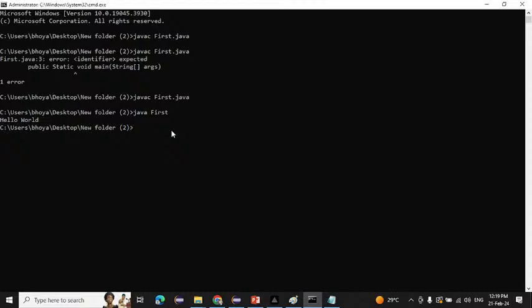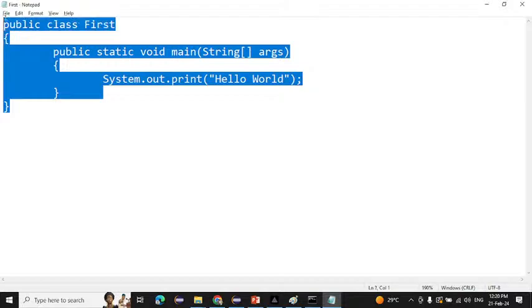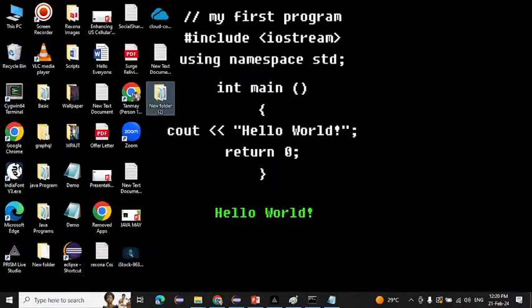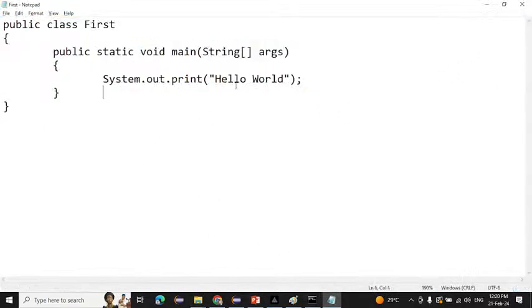Okay, easy only. Is it hard or easy? Easy only, no? You can run it. So what you need to do is simple. You can try to create a program like that. First thing you have to do is create a simple folder. Inside the folder you create one text file, and inside the text file you write your code, what you want to print, right?